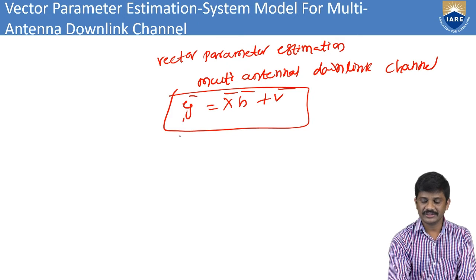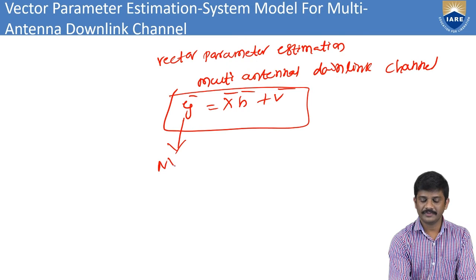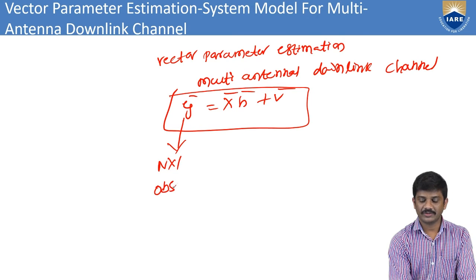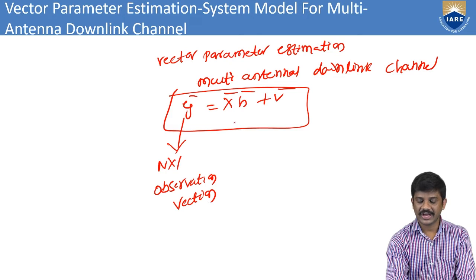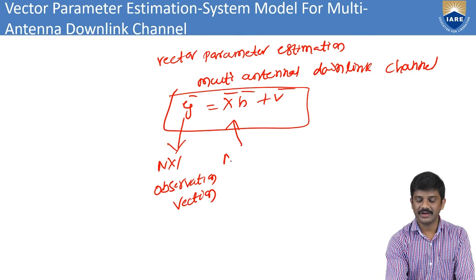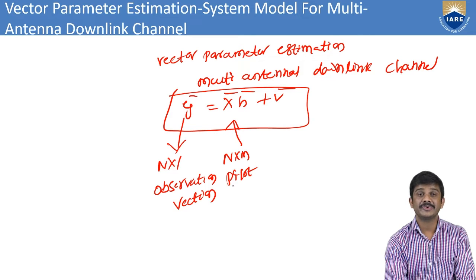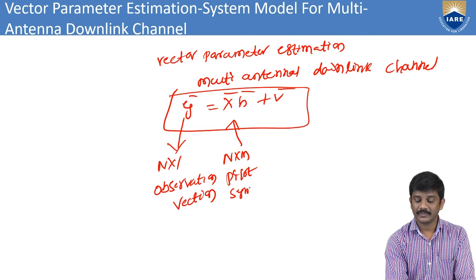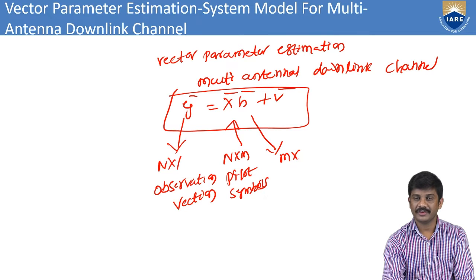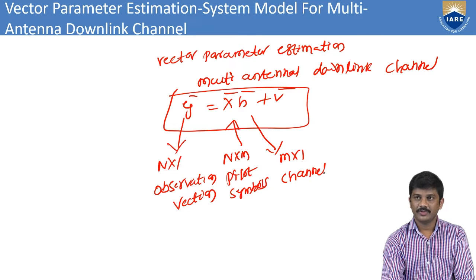Here this is an n cross 1 observation vector. Here we have x bar, which is n cross m, the transmitted pilot symbols. This is the m cross 1 channel vector.